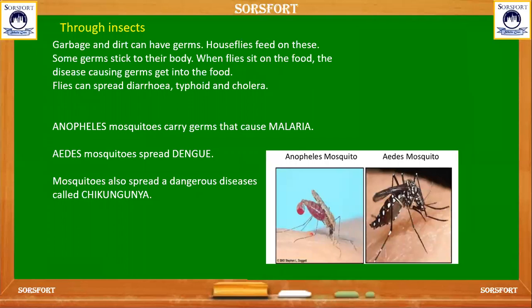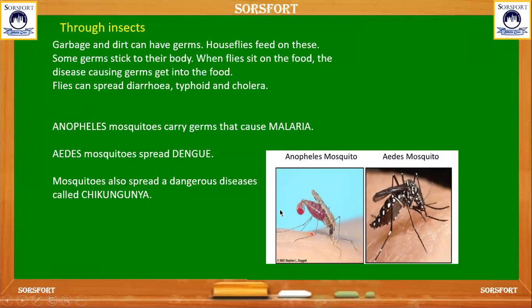And here you can see some of the diseases that spread through insects. How do insects spread them? They sit on the garbage and dirt which are filled with germs, and those houseflies or mosquitoes carry the germs from that garbage and dirt and sit on the food we eat and the places where we often sit and use the water. Those germs are mixed with the air and even the food that we take.